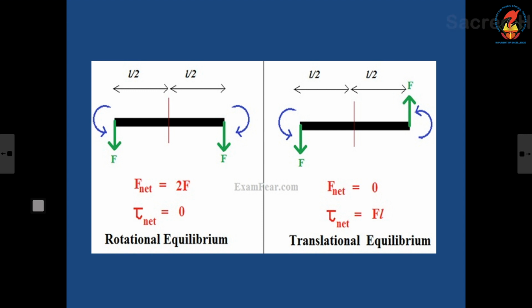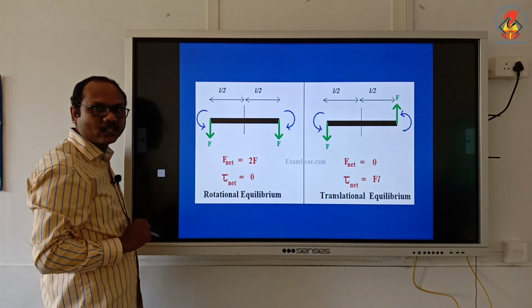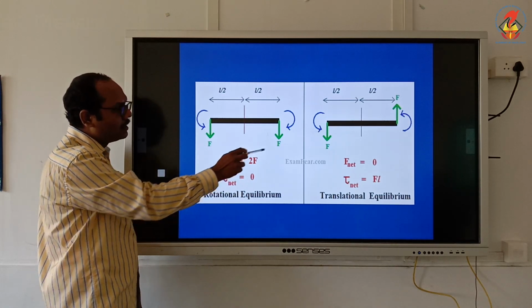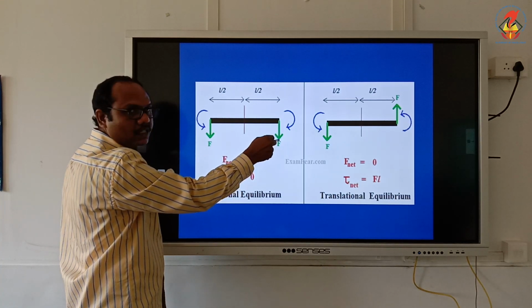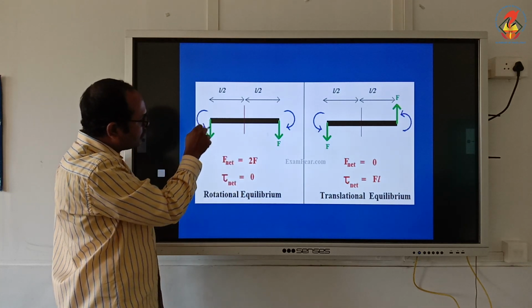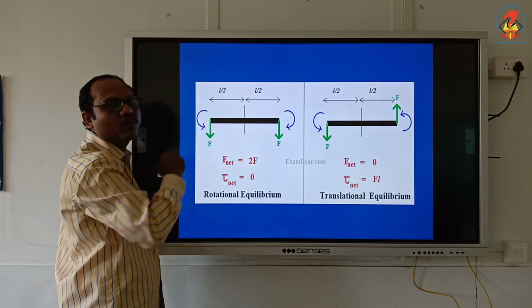What is the net torque? Net torque is 0. Net torque is 0 because one force, you see my blue arrows, will cause the body to rotate in the clockwise direction, and this force is causing the body to rotate in the anti-clockwise direction.